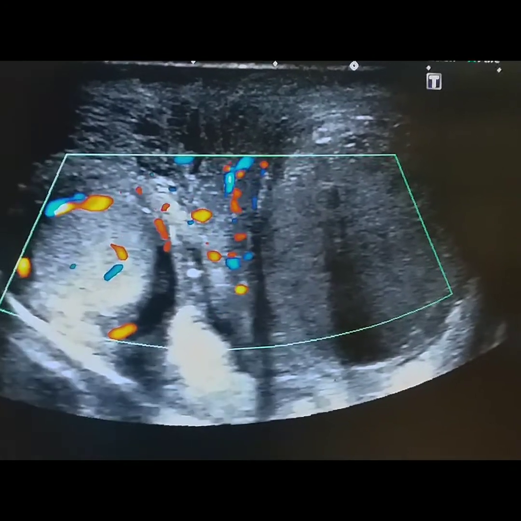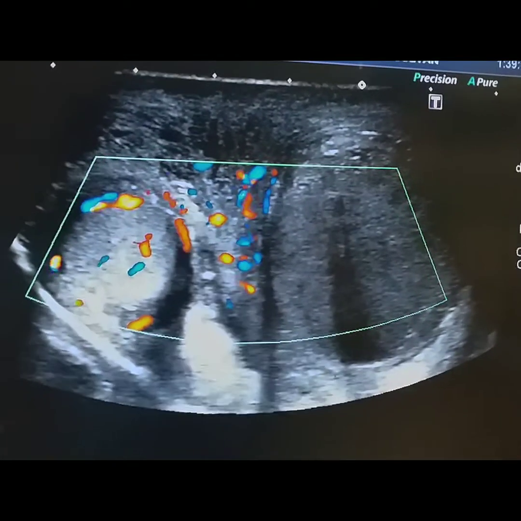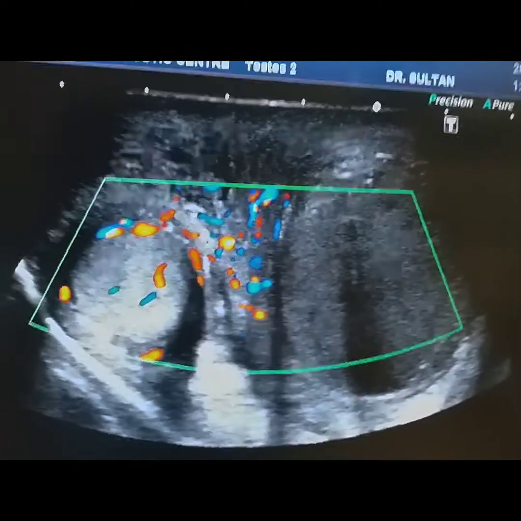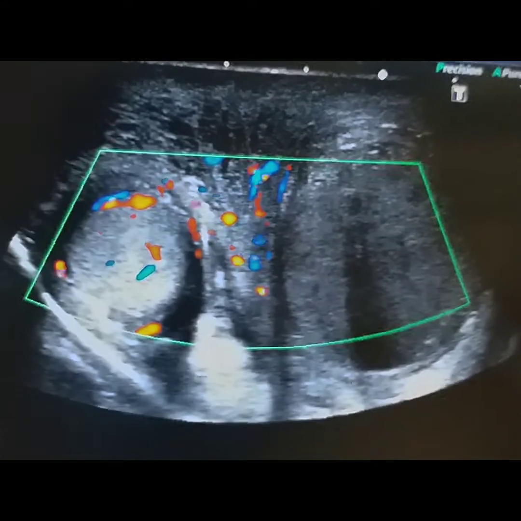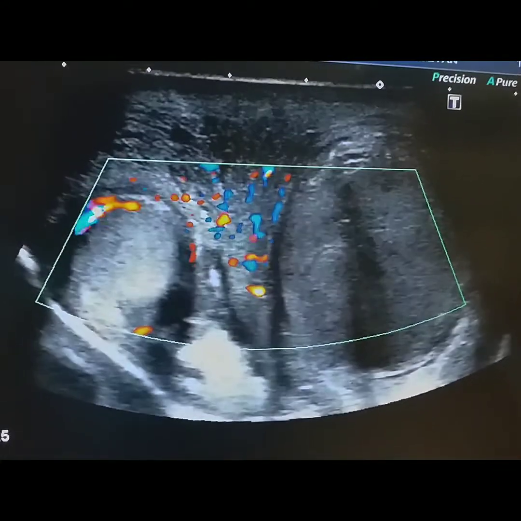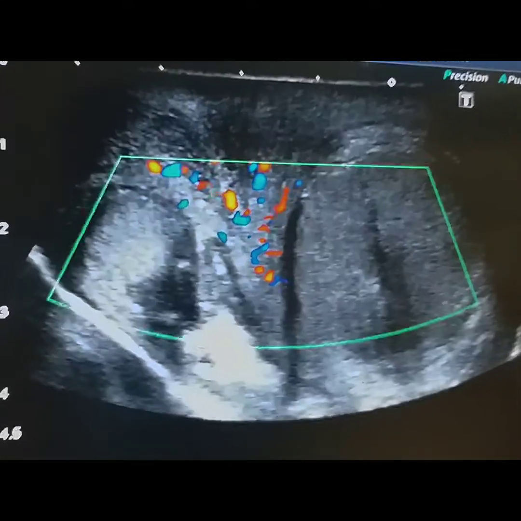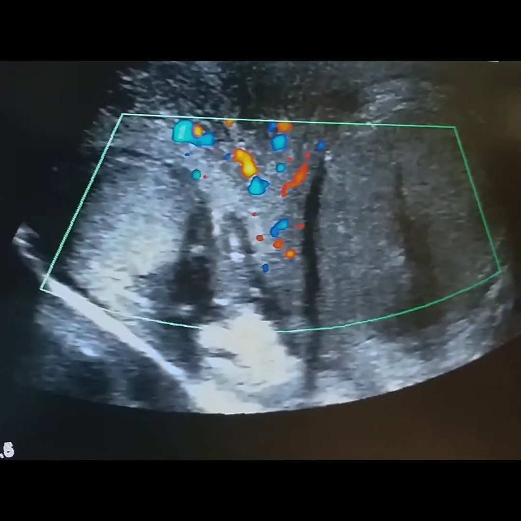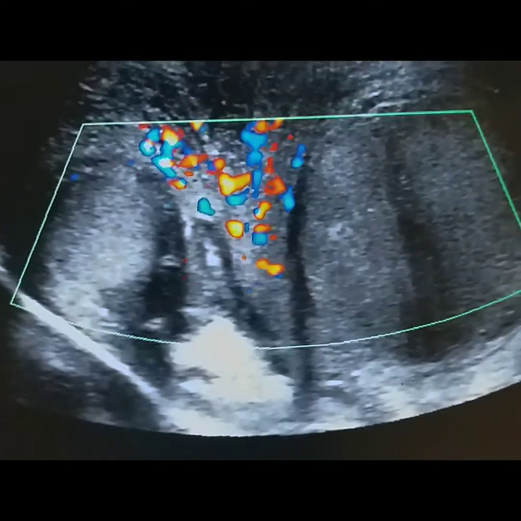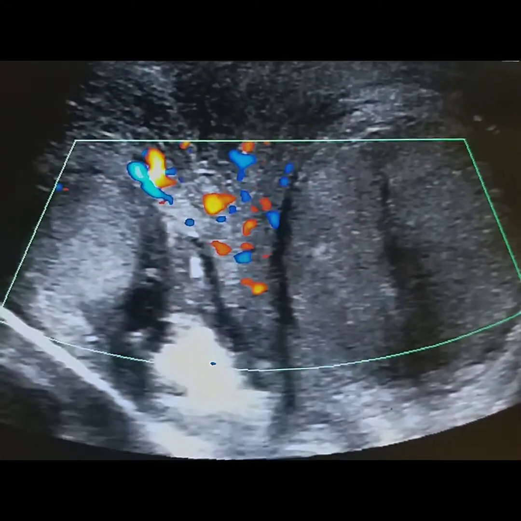If it would have been orchitis, there would be increased blood flow, increased vascularity on the affected side. So, in my opinion, this is the case of torsion of the left testes.